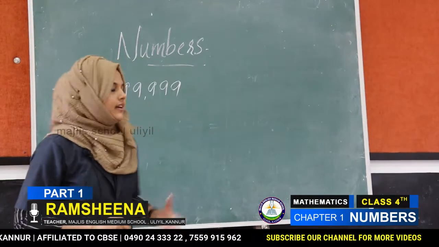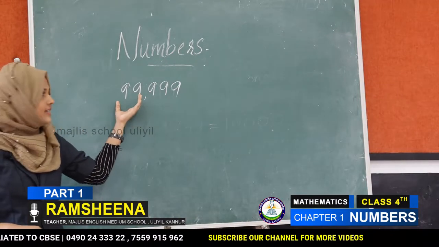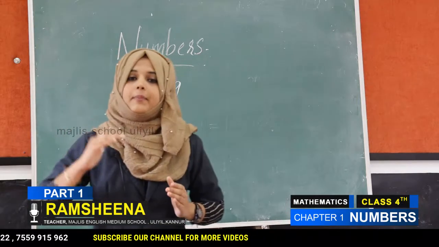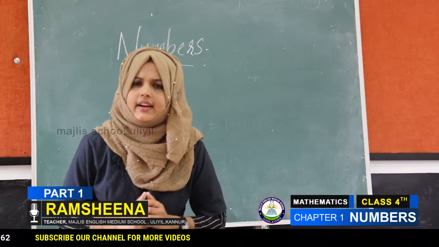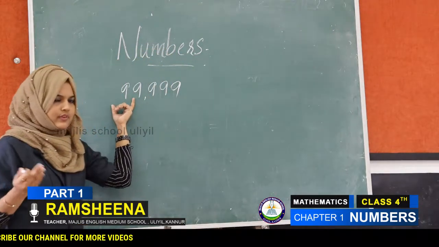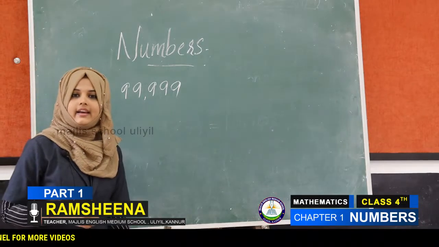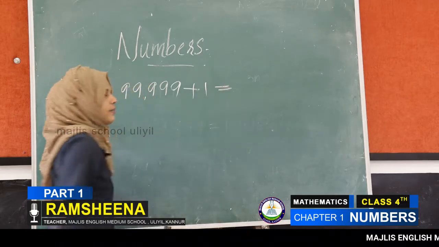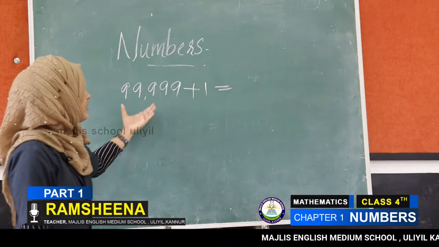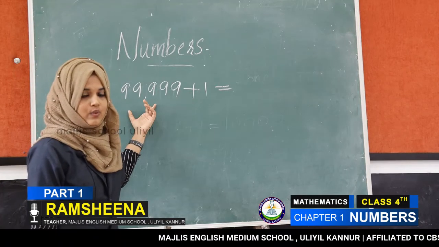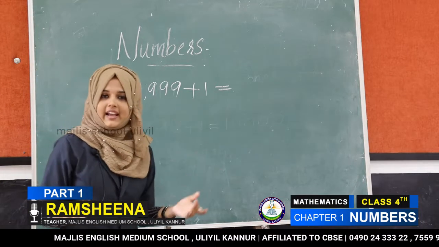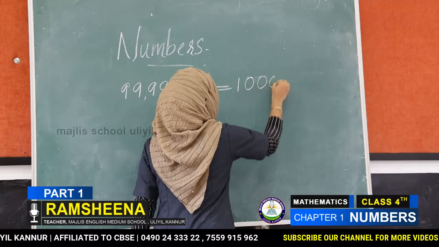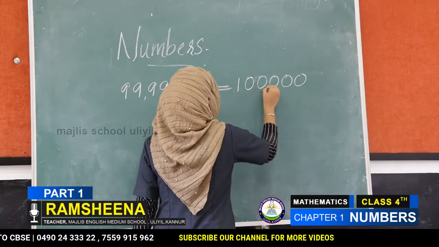Then the largest 5-digit number is 99,999. What number comes after 99,999? We just add 1. Then which number will we get? We will get 1 lakh. Very good. Then 1 lakh. Ones, tens, 100, 1,000, 10,000 and lakh.